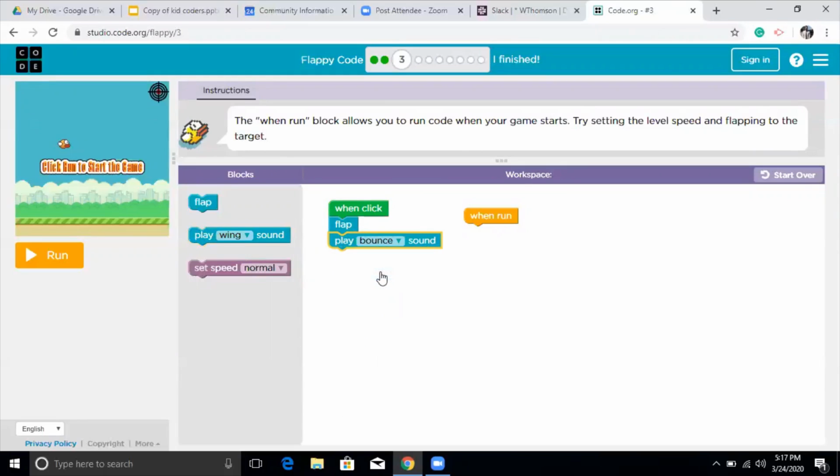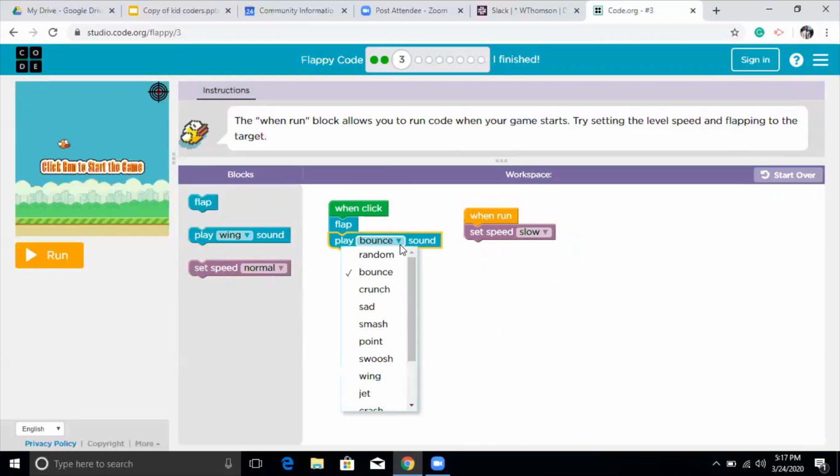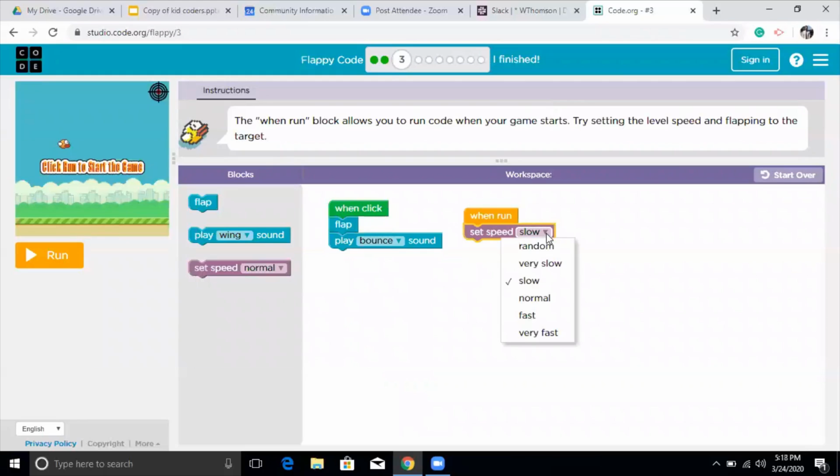So I'm going to choose a different sound this time, and I'm also going to do when run, set speed to slow. Always remember, when there's a drop down like this, you can choose from all the values in the drop down. For example, if I choose here, there are so many things I can choose. In a similar way, wherever you see a drop down, just choose it, and it will change the value for you.